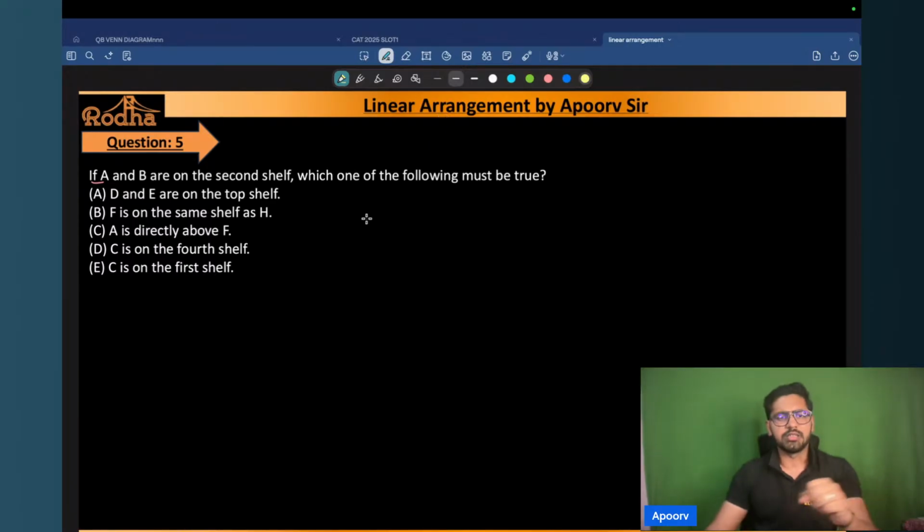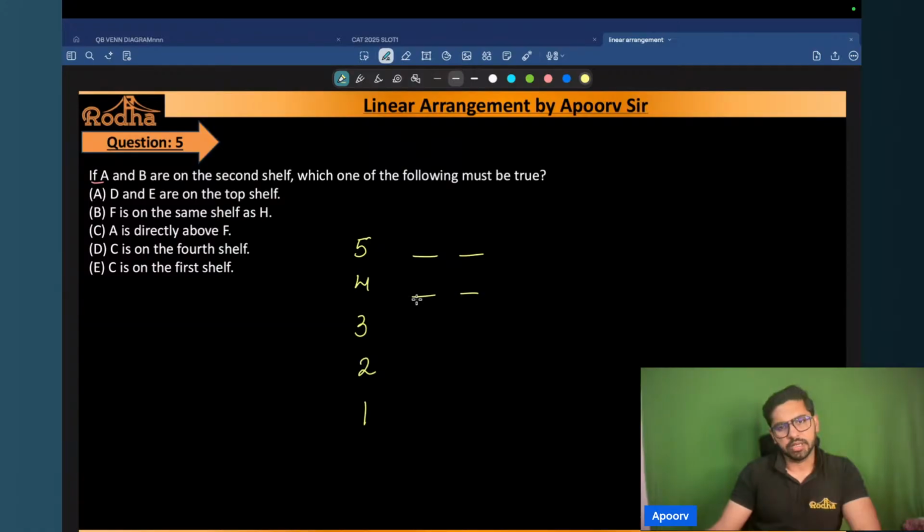All right, now let's look at this one. First I will draw my shelves here: 1, then 2, then 3, then 4, and then 5, right? Now if A and B are on the second shelf, okay, let's see. I hope no doubt so far. So A and B are on the second shelf, and we know that B is directly below G, right? So can I say G is definitely on this shelf? This shelf has exactly one item, right?